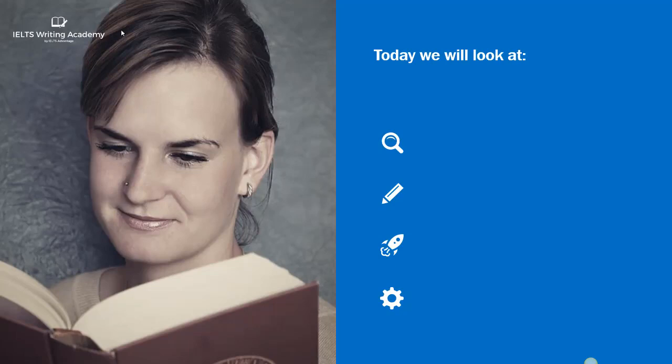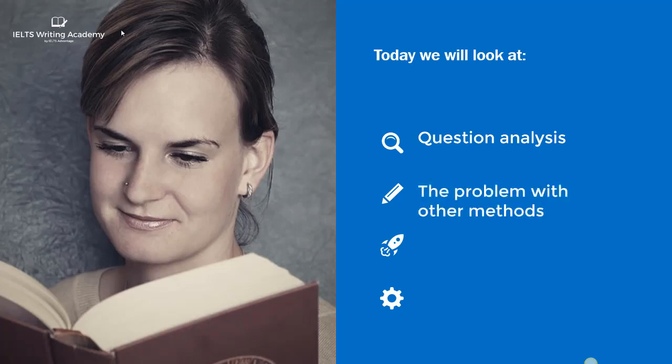So what are we specifically looking at today? We're going to look at question analysis. So this is the very first thing that you should be doing when you open up your paper. When you're sitting there in the test, you need to understand how to analyze the question. Then we're going to look at the problem with other methods of idea generation. Specifically, we're going to look at why brainstorming is really a bad idea. And then we're going to look at my method, my easy method that will allow you to think of really good ideas really quickly in the test. And then finally, we're going to give you your task at the end, your challenge.